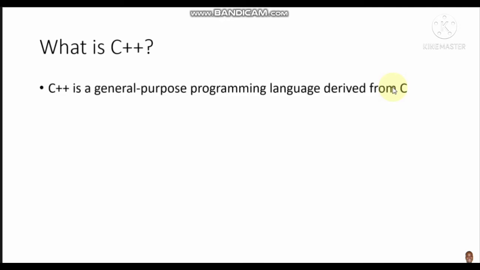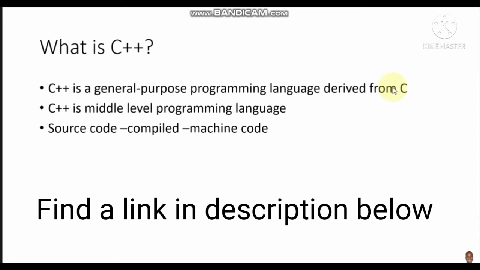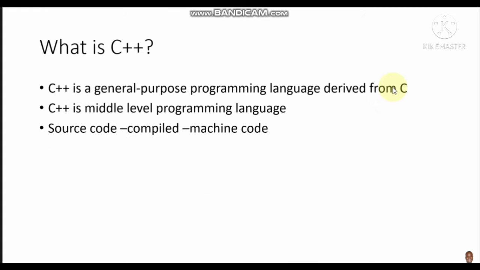So what is C++? C++ is a general purpose programming language, and it is a middle level programming language. If you have watched my previous video, I said we write programs, we write source code in a high level language, and we need a program that is going to translate this high level language into machine code.